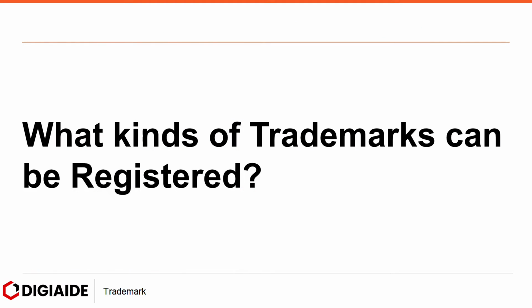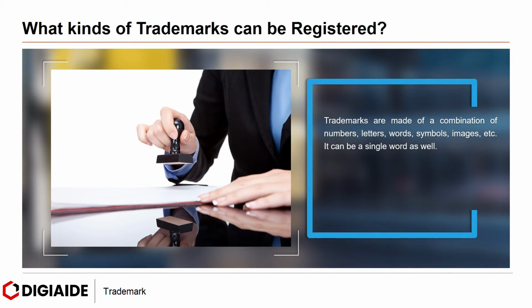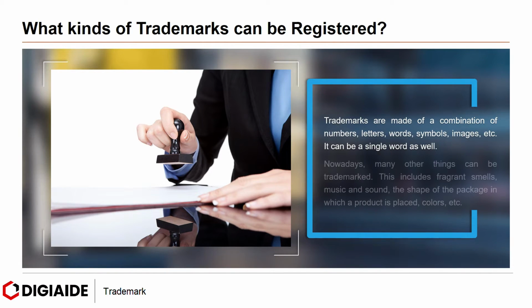Moving on to what kinds of trademarks can be registered. Trademarks are made of combination of numbers, letters, words, symbols, images, etc. It can be a single word as well. Nowadays, many other things can be trademarked. This includes fragrant smells, music and sound, the shape of package in which a product is placed, colors, etc. It can be anything that lets the product stand out.